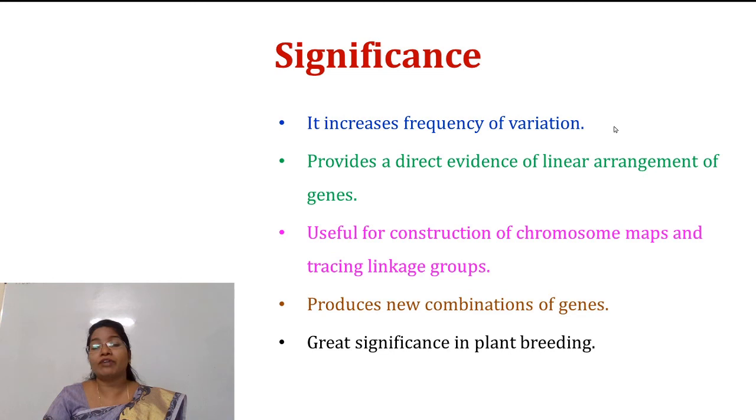Again, one of the important significances is that crossing over provides direct evidence of linear arrangement of genes. It is also useful for construction of chromosomal maps and important for tracing linkage groups. Also, crossing over is of great significance in plant breeding.